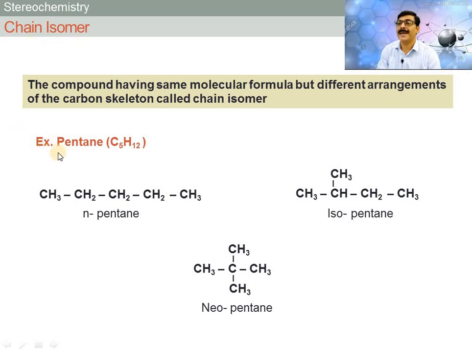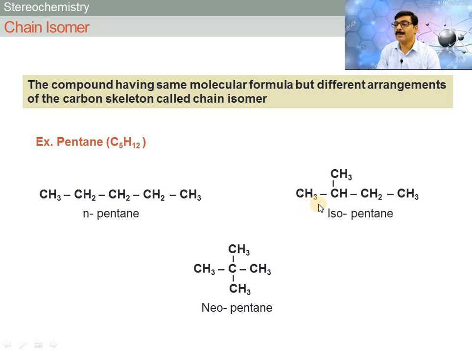For example, pentane. Now there are 3 isomers of pentane depending on the carbon skeleton. All these three isomers have same molecular formula, that is C5H12, but different carbon skeletons are present. Now in first, that is in n-pentane, the straight chain of carbon is present, that is CH3, CH2, CH2, CH2 and CH3, and this is n-pentane. This is the first isomer.